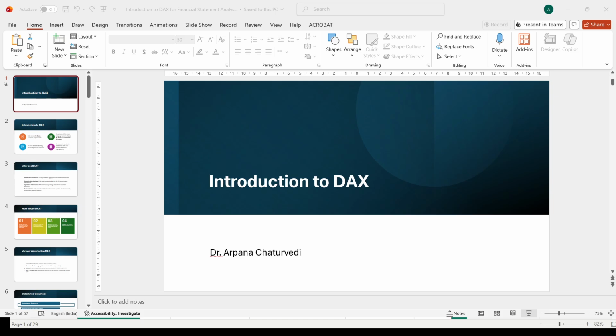So here I am writing the abbreviations. CC is calculated column, CT is calculated table, M is measure, DR is data refresh, DM is data model. So a calculated column is computed at the time of data refresh. Calculated table is also computed at the time of data refresh, whereas measure gets computed at the time of query. And calculated column as well as calculated table will increase the size of the data model, whereas measure never increases the size of the data model.